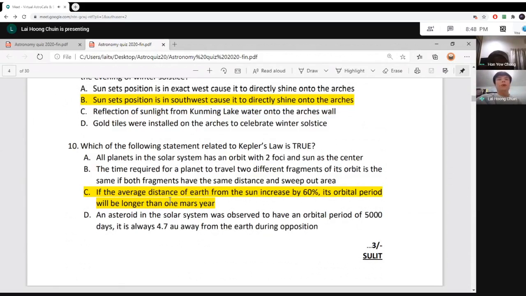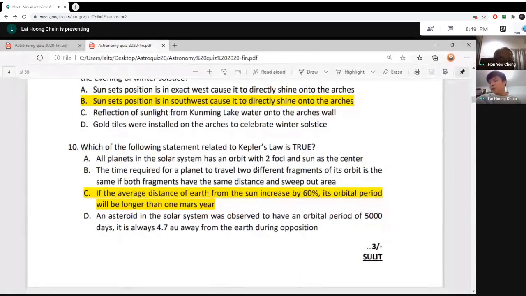So if you calculate C and D, you will get the answer as C. And for D, it looks correct, but the problem here is the term always. It's not necessarily always 4.7 astronomical units. It can be slightly more or slightly less because the distance is an average distance. The actual distance might be more, might be less. So D is not the correct answer. The only correct answer is C.